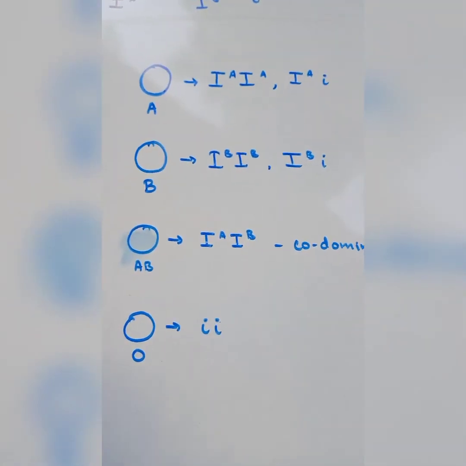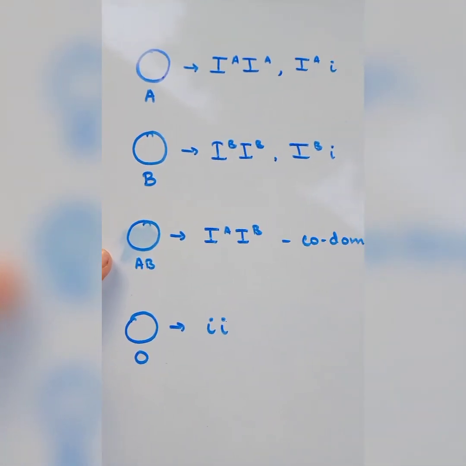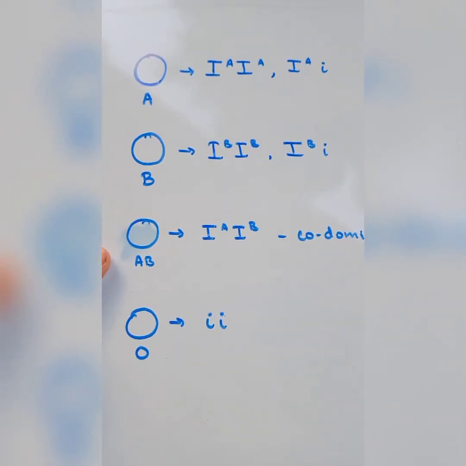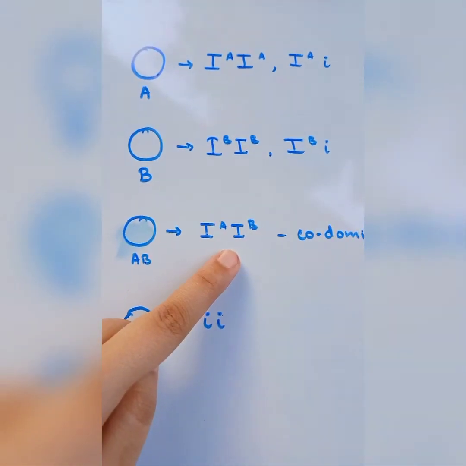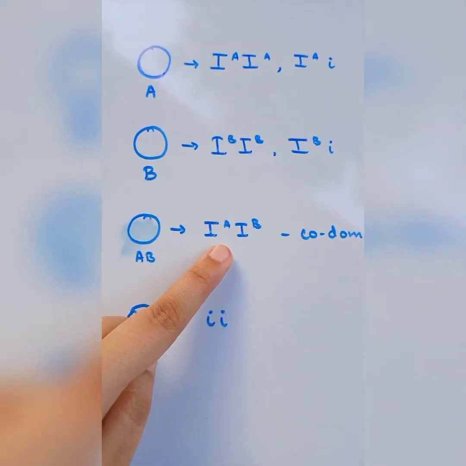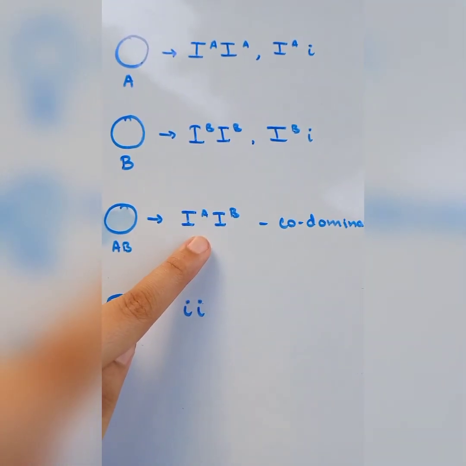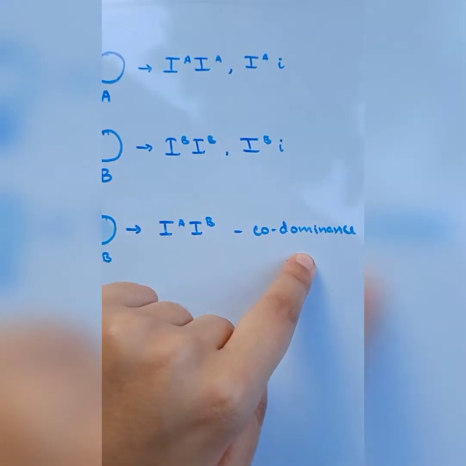But talking about AB blood group, here the antigens present are A and B because it has both types of alleles, IA and IB, which are equally dominant, and thus they show a new phenomenon known as codominance.